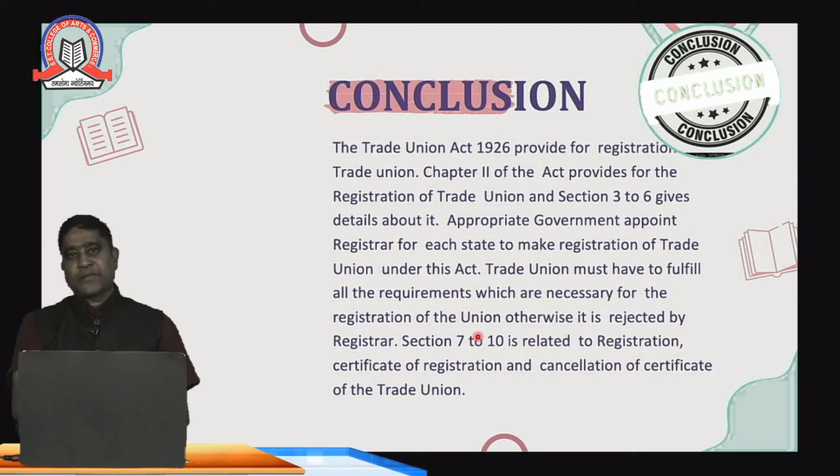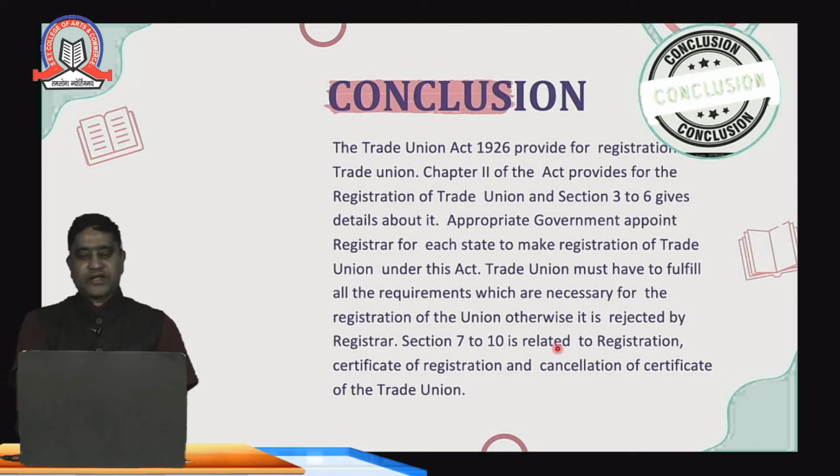Once the fees are paid to the registrar of trade unions and the registrar is satisfied that all the rules and regulations have been complied with, they will issue the registration certificate of the trade union. Once the union gets the certificate from the registrar and fulfills all the criteria, it comes into existence, and it has both civil and criminal immunity. But the union should work within the ambit of the law. If they overstep that, they would be liable for offences.